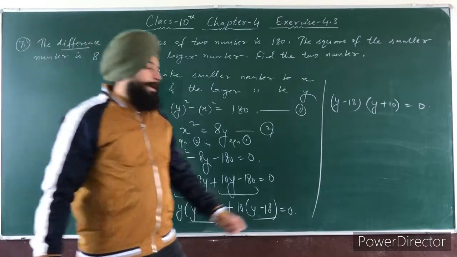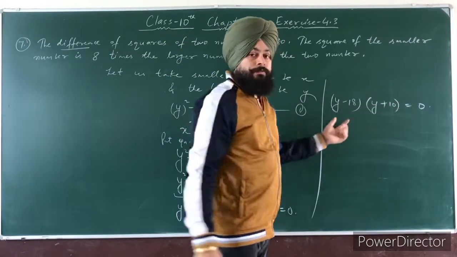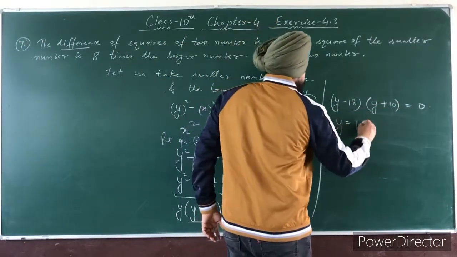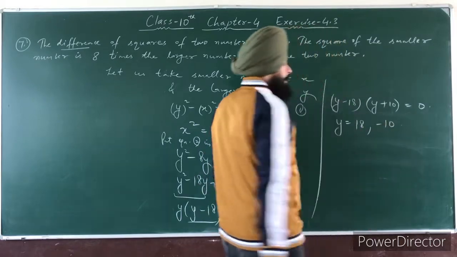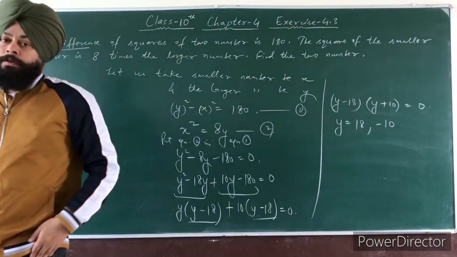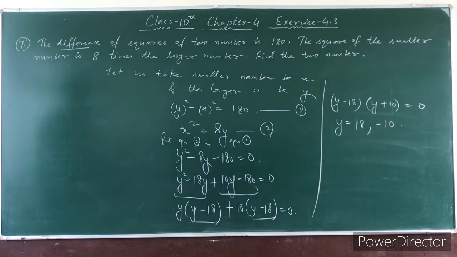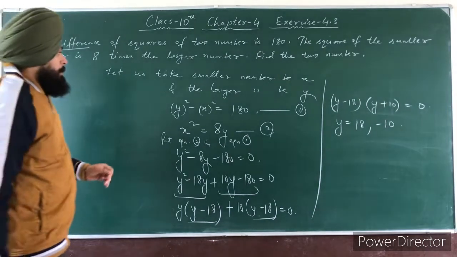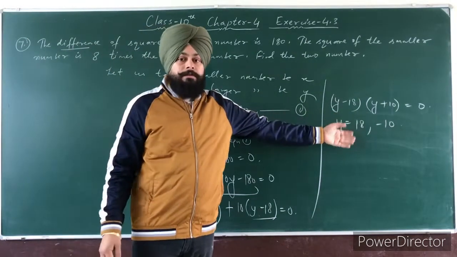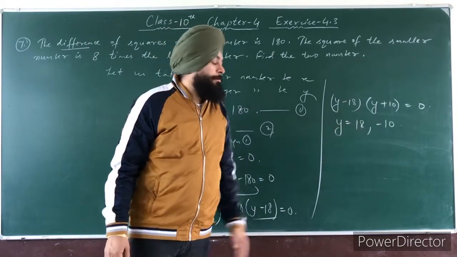Now compare these factors with 0. So from the first factor, the value of y is 18, and from the second one, the value of y is minus 10. So in this question, which is the possible value here, 18 or minus 10?